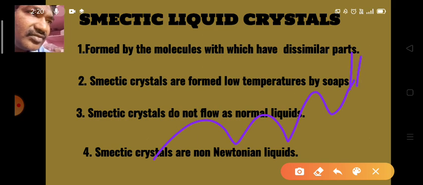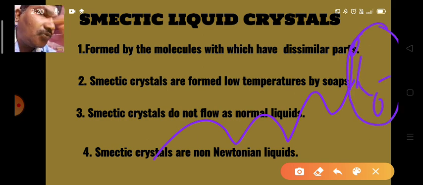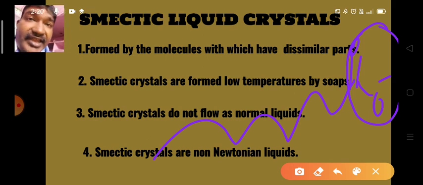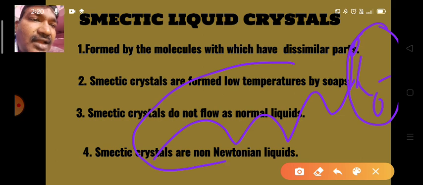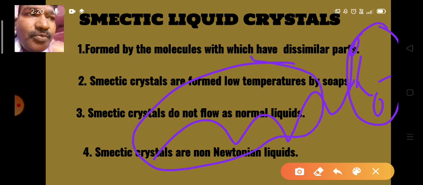The polar or hydrophilic part forms the head, and the non-hydrophilic or hydrophobic part forms the tail. So these molecules have dissimilar parts in them, no? So smectic liquid crystals are formed by compounds which have dissimilar parts like this.